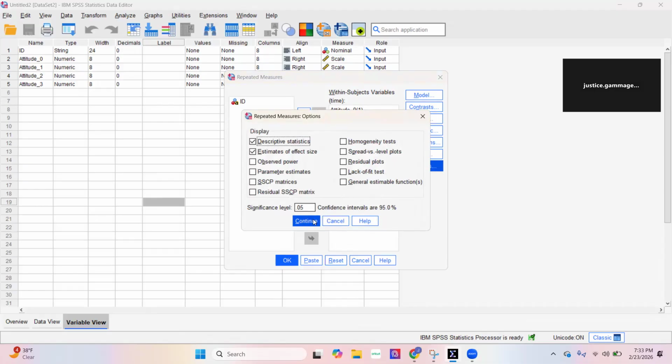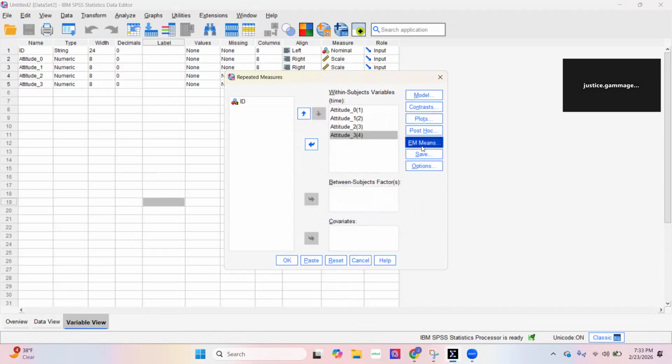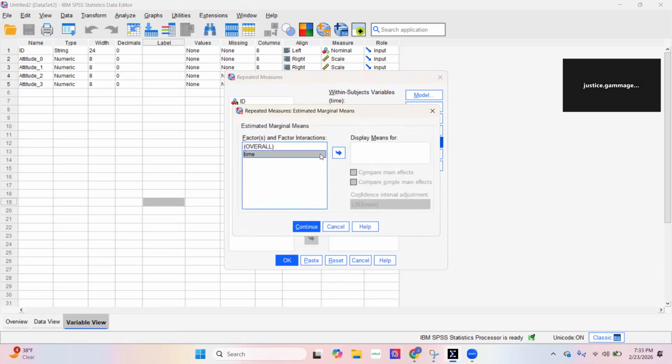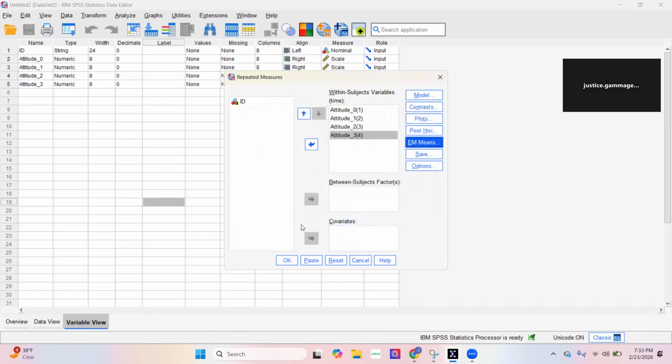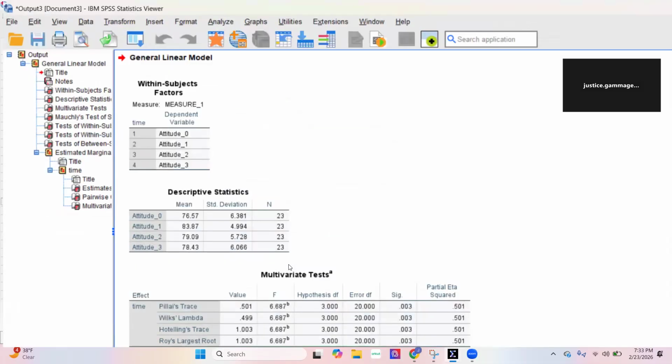And also, we're going to go to EM Means. Here we're going to move time over to Display Means for. And we're going to click Compare Main Effects. And here we're going to check on Bonferroni. Click Continue and click OK.